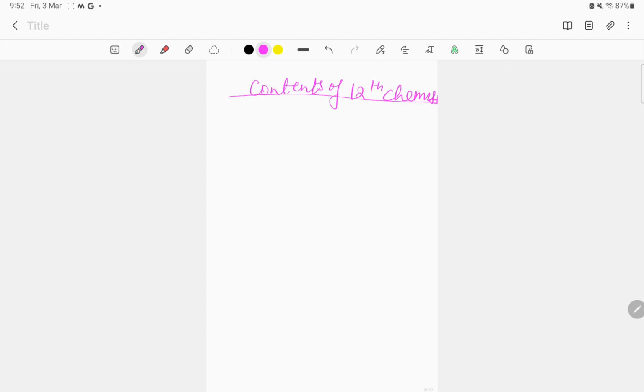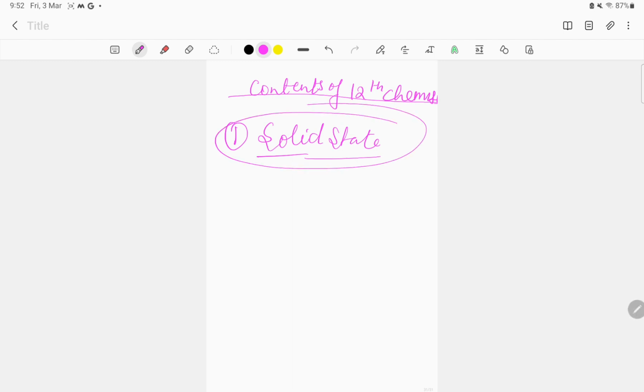You are 12th moving aspirants. That means you are just moving from class 11 to class 12. So first of all, I want to tell you that in the whole 12th, the first chapter is your solid state. It is a very important chapter, but 2 or 3 years back that chapter was deleted from the 12th scenario. So this chapter is not coming, I think this year also it is not coming.